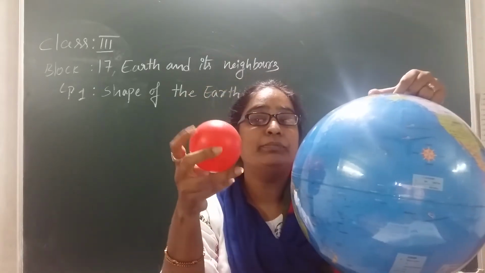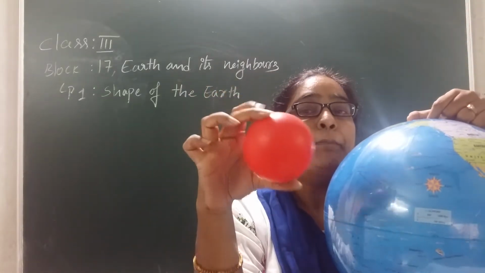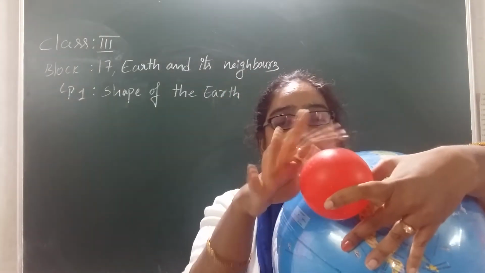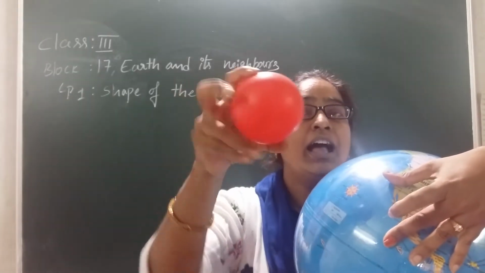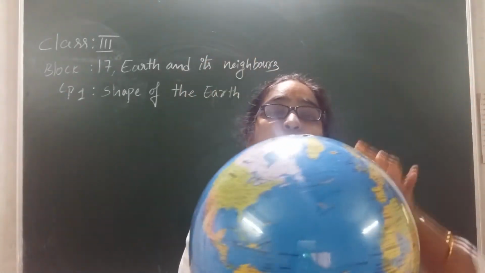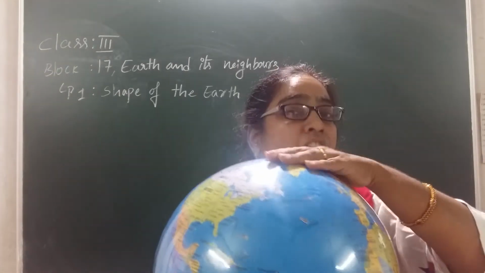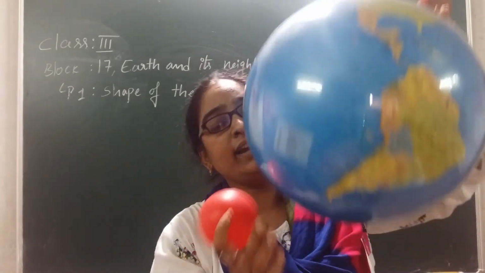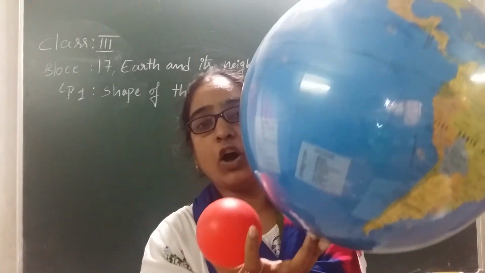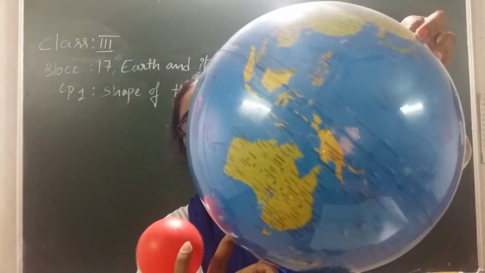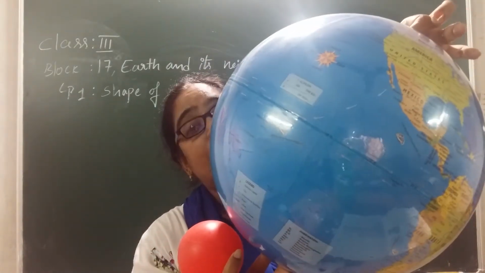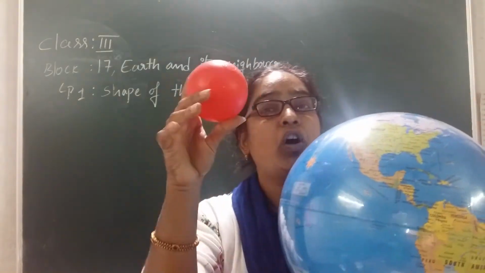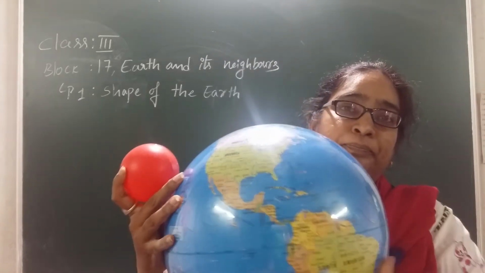But if you observe this ball, which is also a spherical shape, it doesn't have a flat surface on the bottom or on the top. It doesn't have the flat surface, right? But a globe has a flat surface at the top and a flat surface at the bottom, the north pole and the south pole, right? And if you observe, the globe has a bulge around it, right? So that is the main difference between a ball and a globe, right?